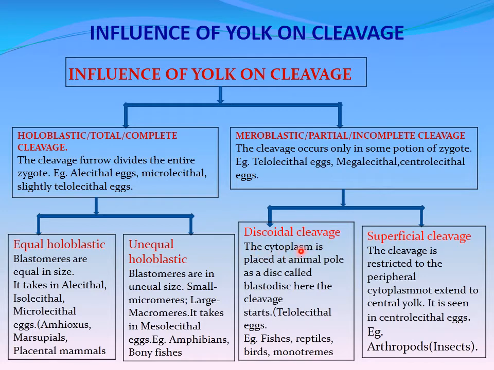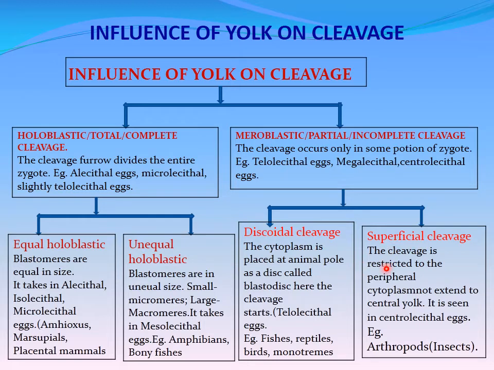That means the cytoplasm is placed at the animal pole as a disc called blastodisc. From this region only the cleavage will start. Discoidal cleavage we can see in the telolecithal eggs. Examples: fishes, reptiles, birds, monotremes. Where telolecithal eggs are there, they may show the discoidal cleavage.